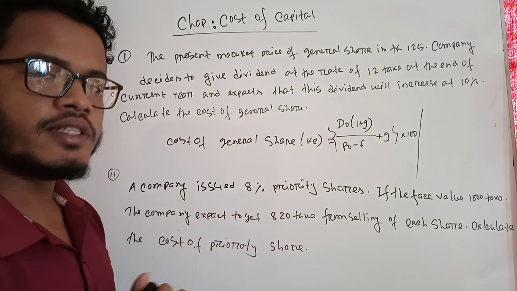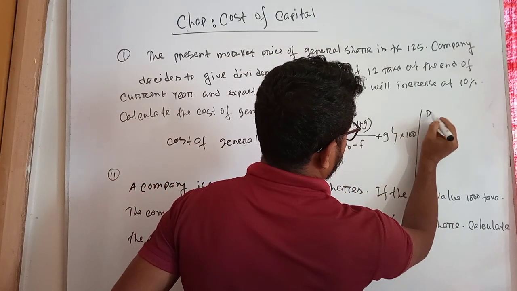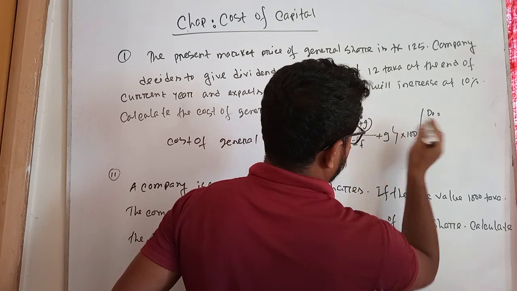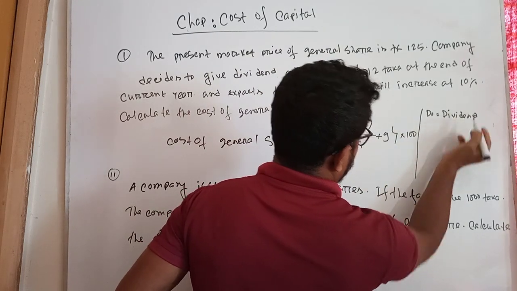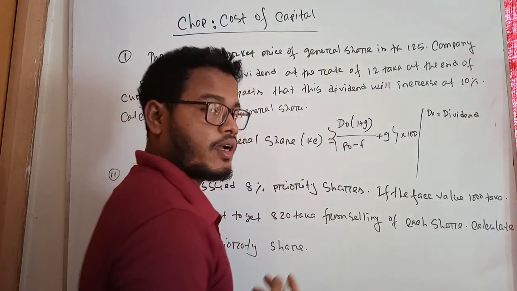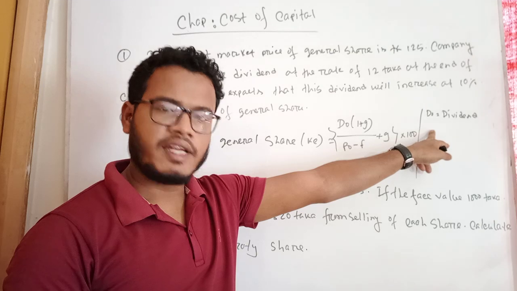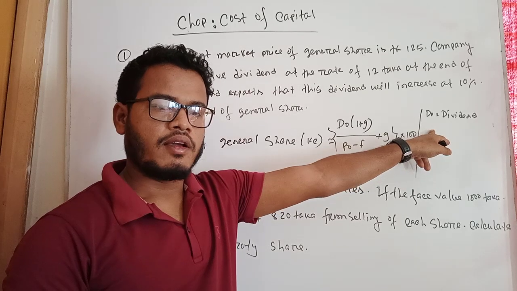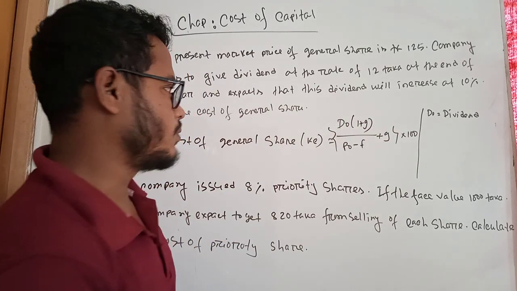Here D0 represents dividend. This dividend is represented by D0. It is called the dividend of the current year. Dividend current year, then we write D0.